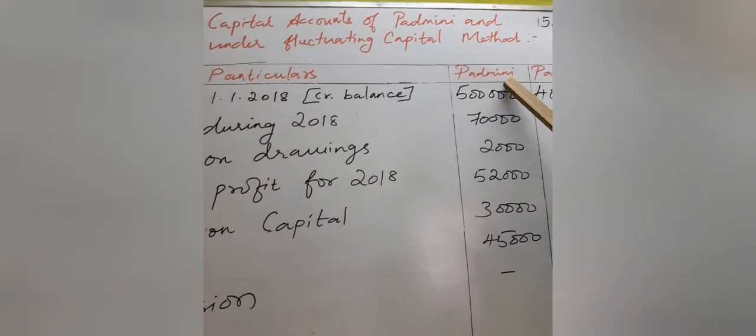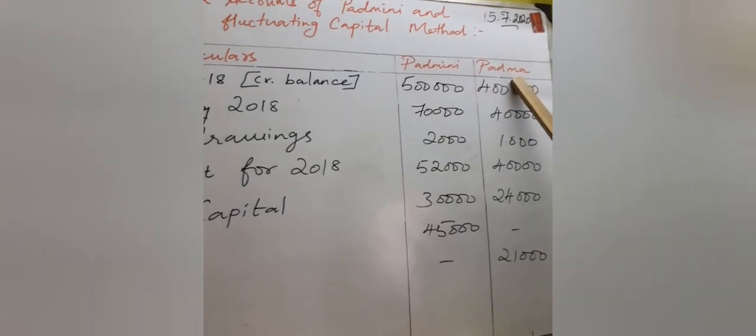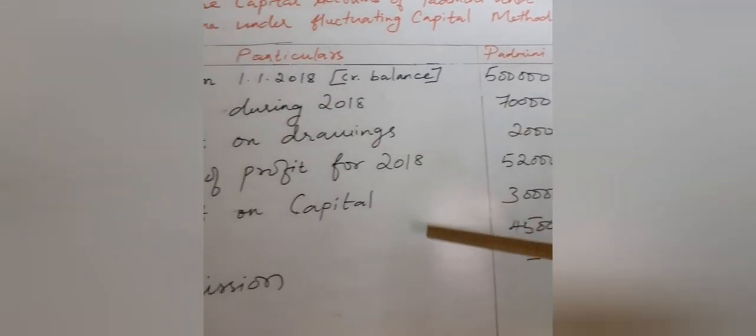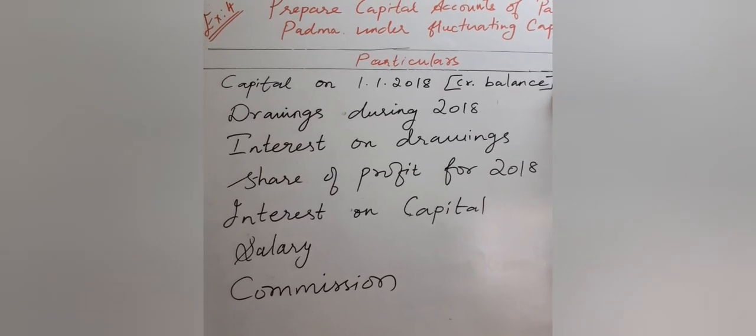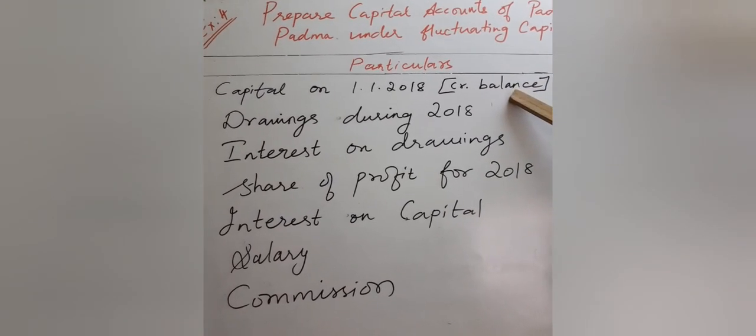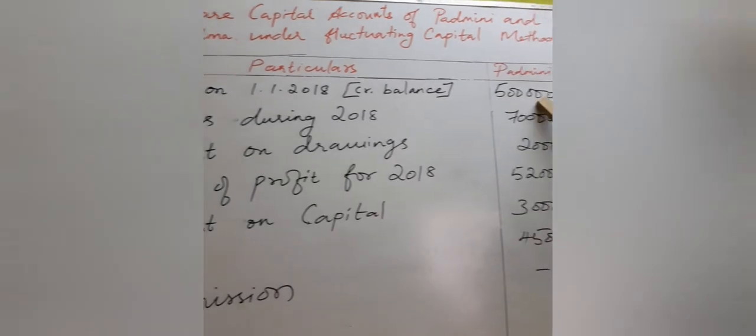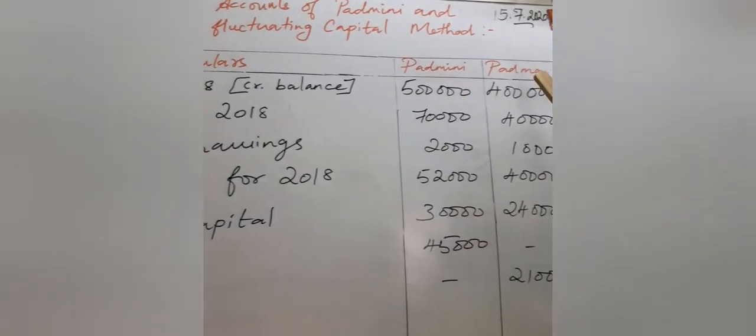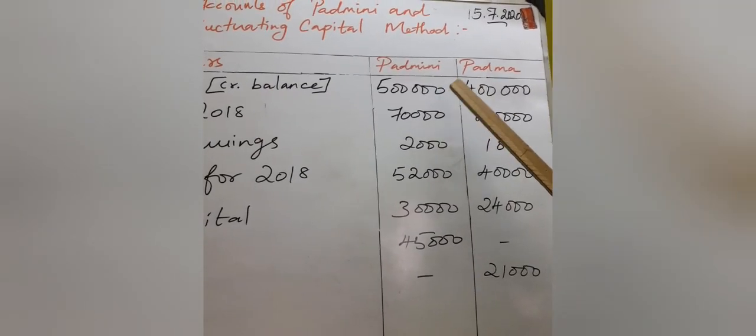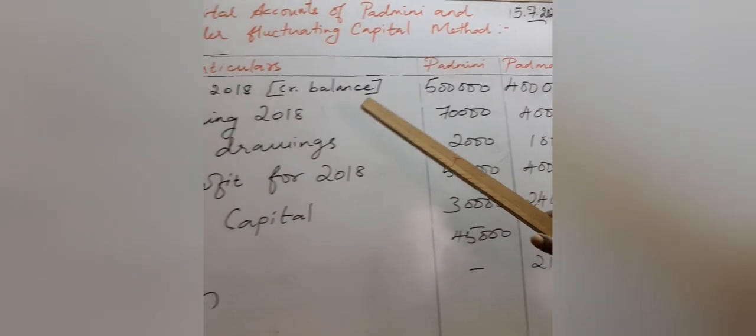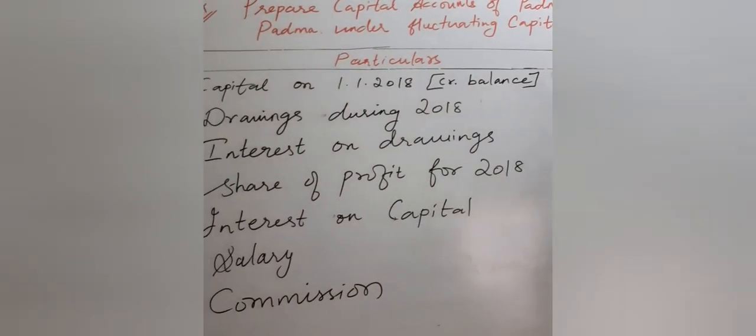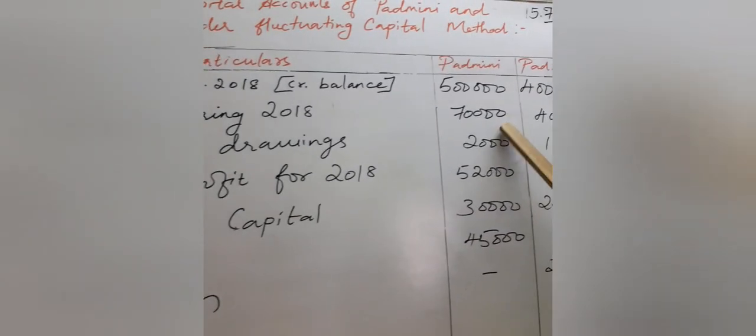That means who are all the partners? Padmini and Padma. Okay, see the question goes like this, children. On January 1st, 2018, capital account shows credit balance. Padmini is bringing a capital of 5 lakhs and Padma is bringing a capital of 4 lakhs. That year they are making drawings. Padmini is drawing 70,000, Padma is drawing 40,000.